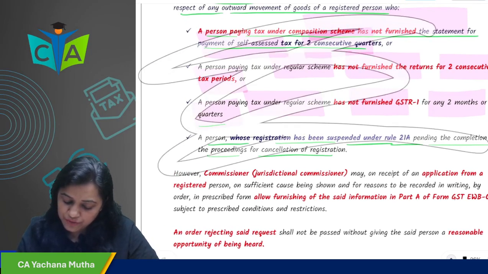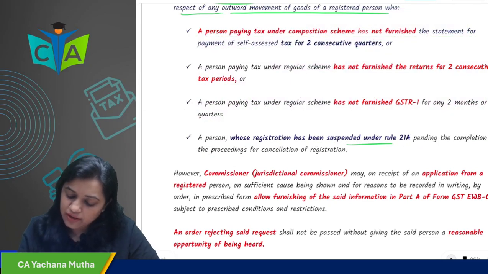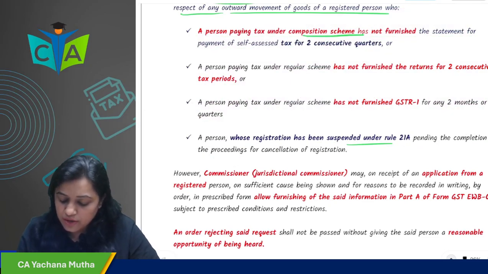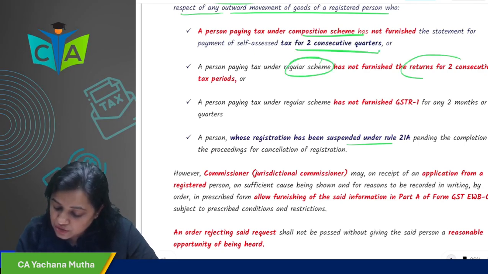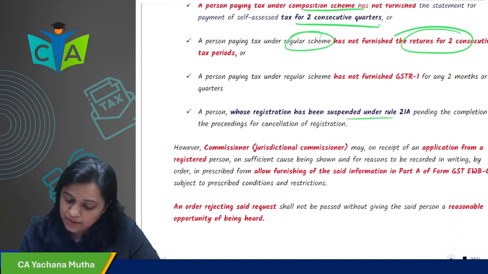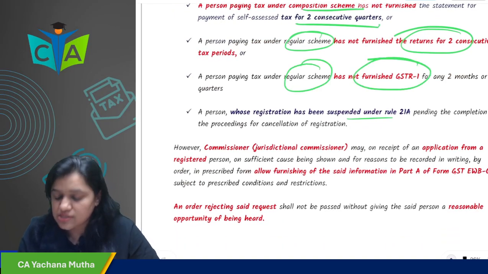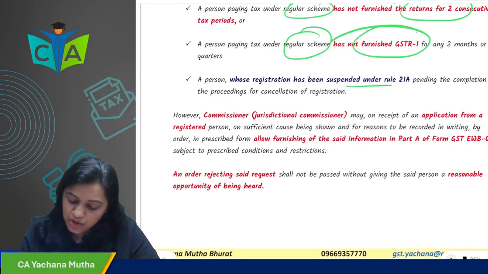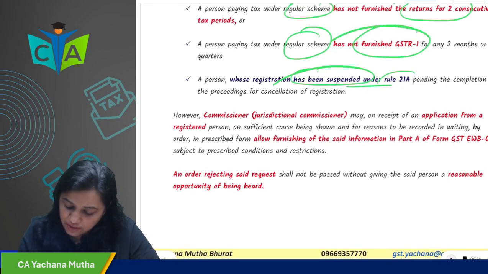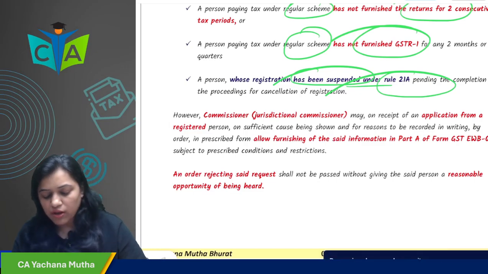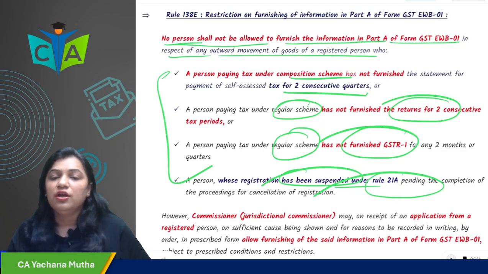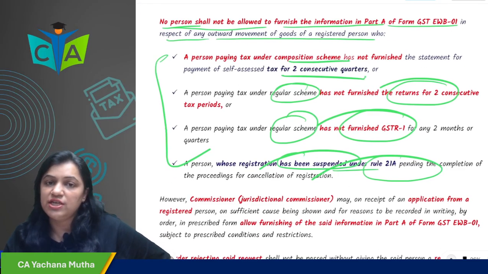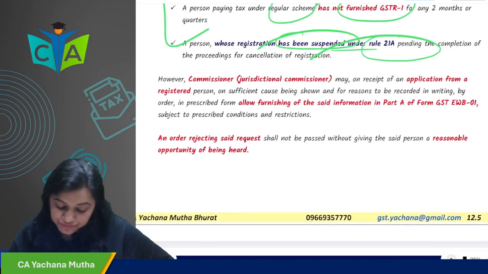So in all these cases, you are not allowed to furnish information in Part A of GST EWB 01.